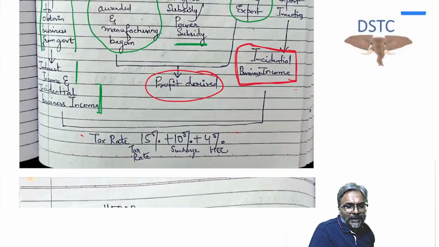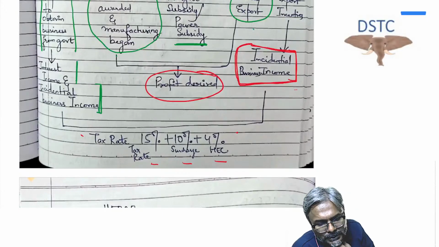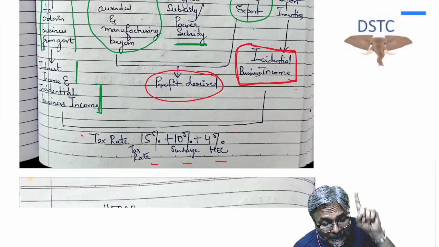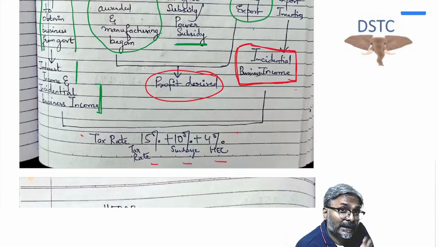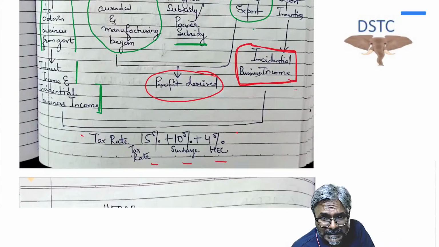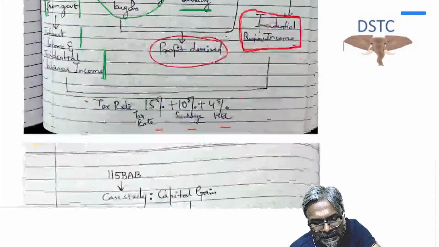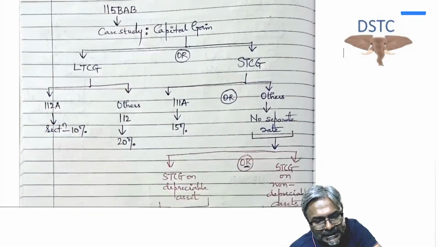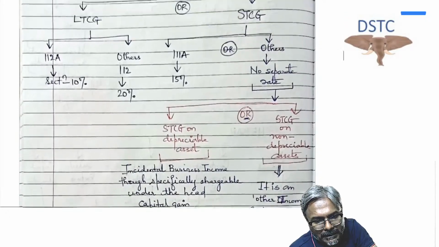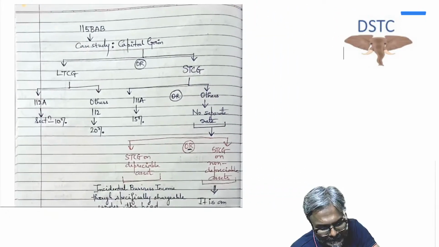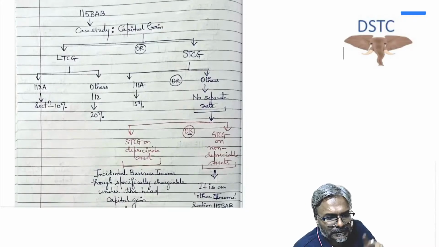So can you see this one? The tax rate is 15%, 10% or 4%, as the case may be in this situation, on the entire incidental business income and the income which is derived. On the entire business income, you will have a 15% base rate plus 10% and 4%. 10% in any case is a flat surcharge. So that's exactly what it is. Now see the capital gains part, students. For capital gains, I'm just giving a case study over here. Just remember this particular part.